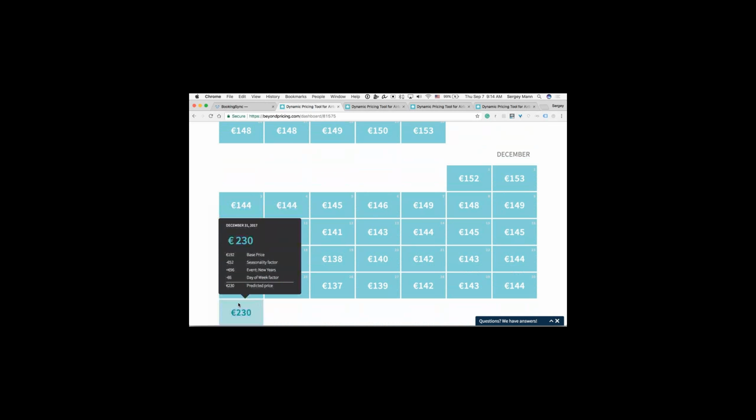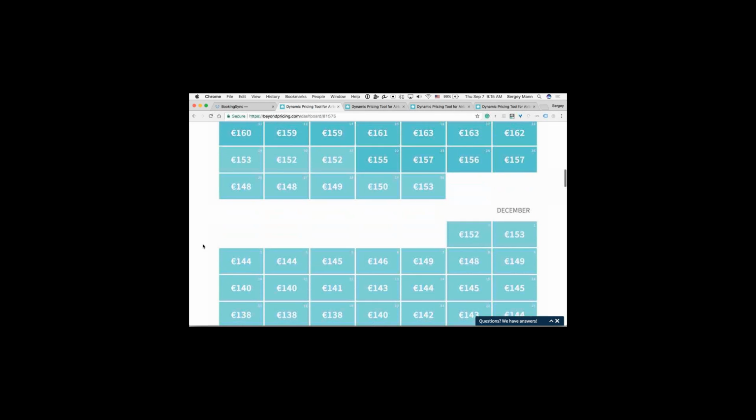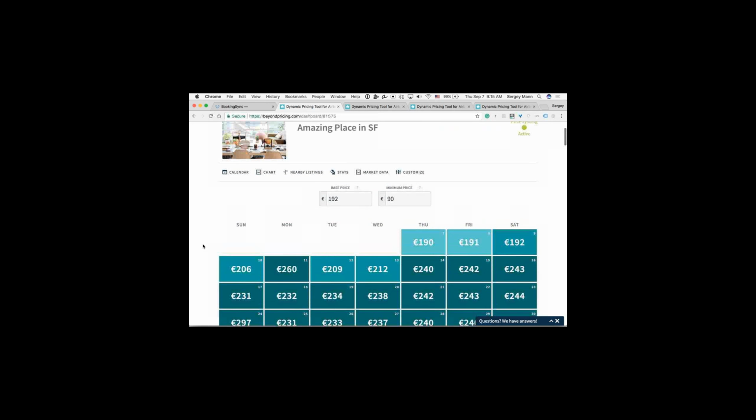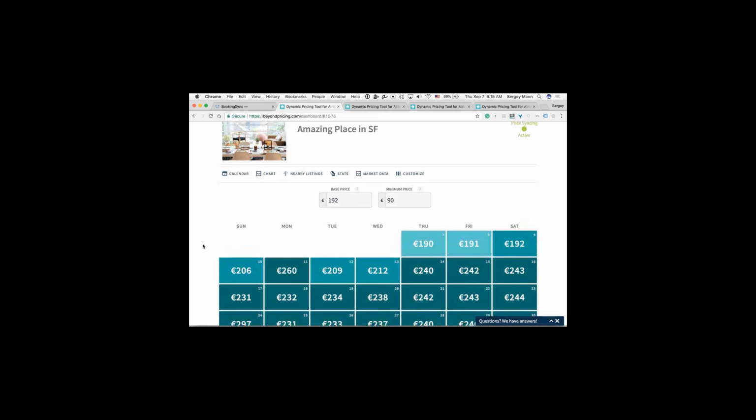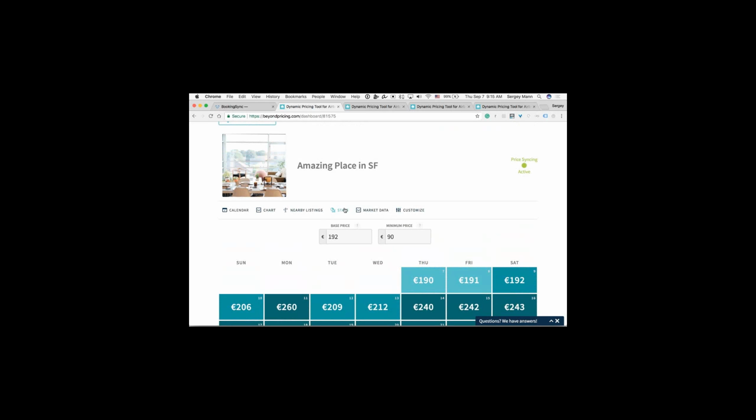And then in this case, you also see a small increase for New Year's as well, since that tends to be quite popular in San Francisco. Cool, so that's the calendar. And again, this goes all the way up to the next year, and you can see all of your prices that way. The next thing I'll just show you is the market data page.